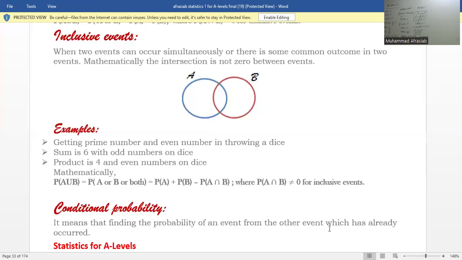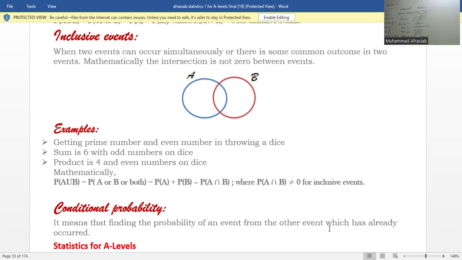Second example, a sum of 6 with an odd number on the dice, that is an exclusive event. Product is 4 and an even number on the dice, that is an example of inclusive events. Or in simple words, if probability of A union B is not equal to probability of A plus probability of B, then they are called inclusive events. Or, if probability of A intersection B is not equal to 0, then they are also called inclusive events.